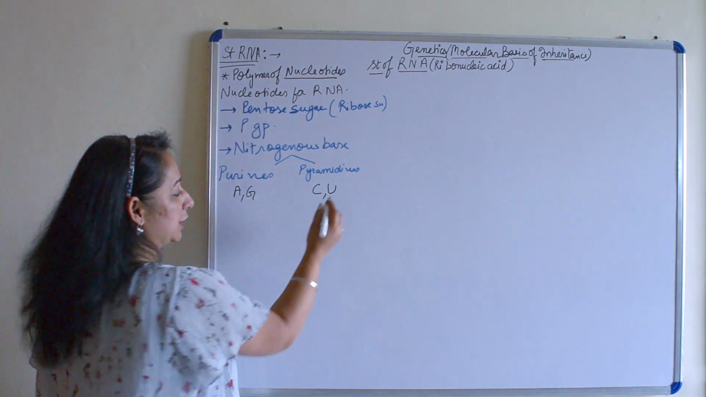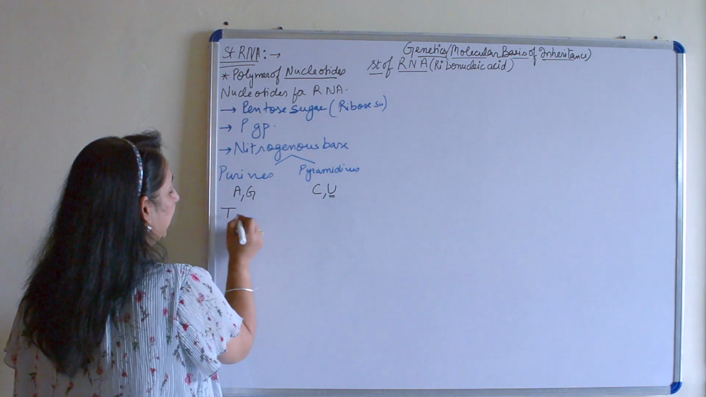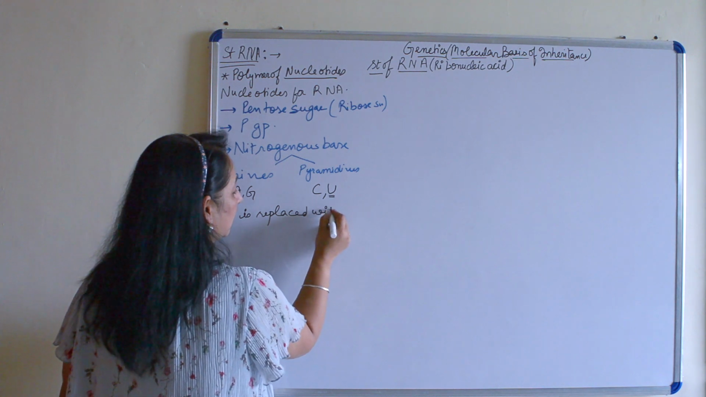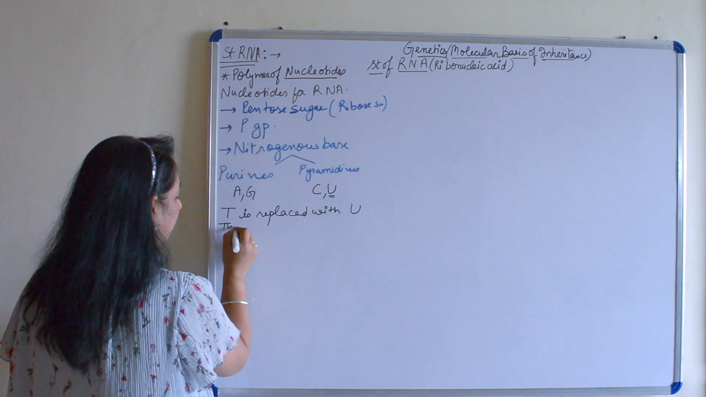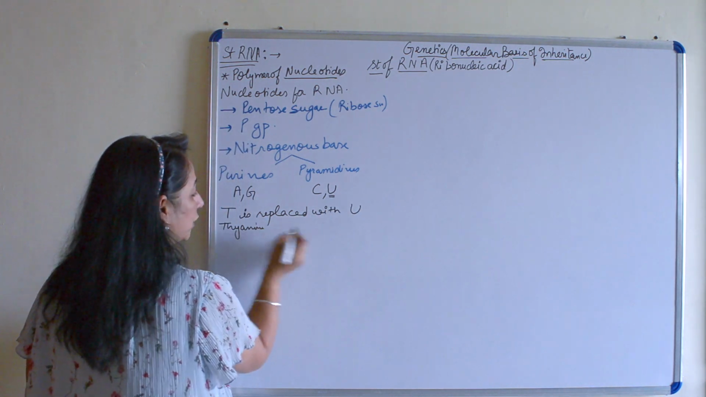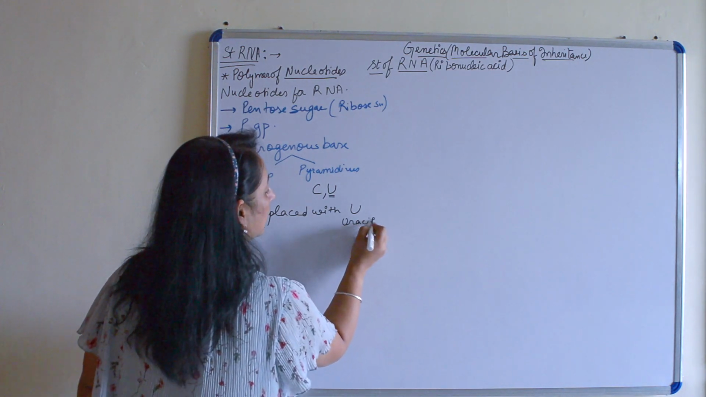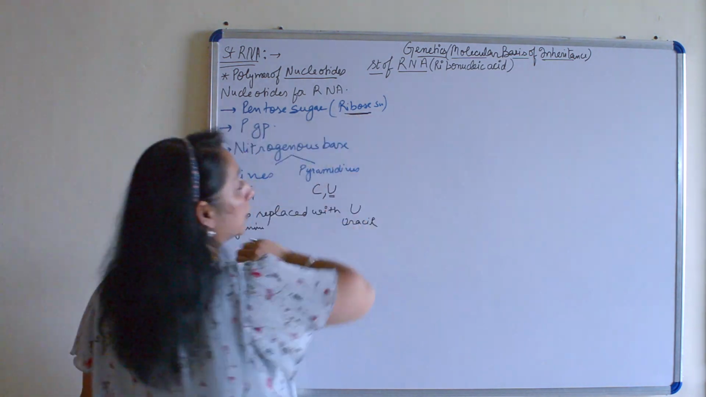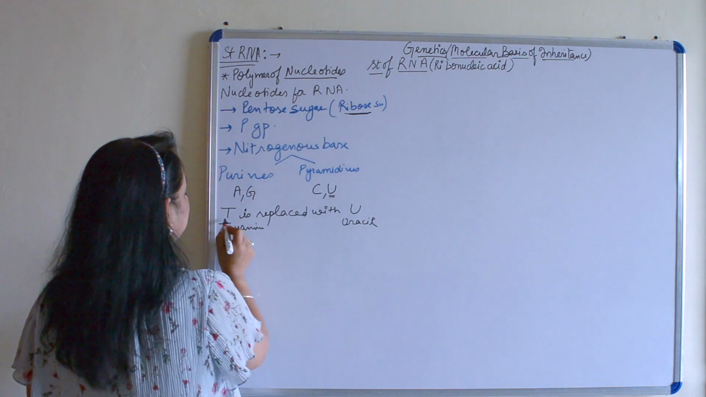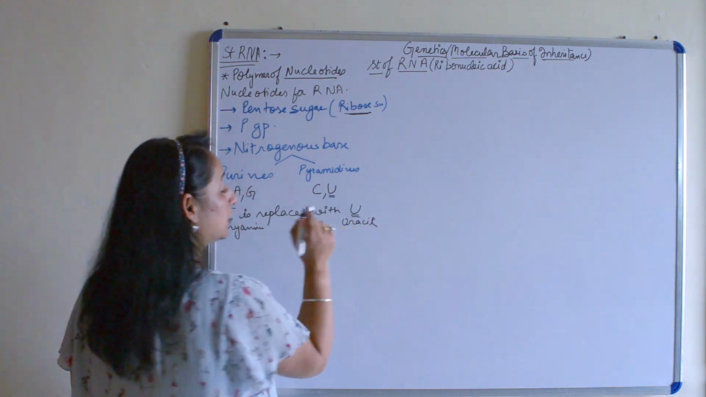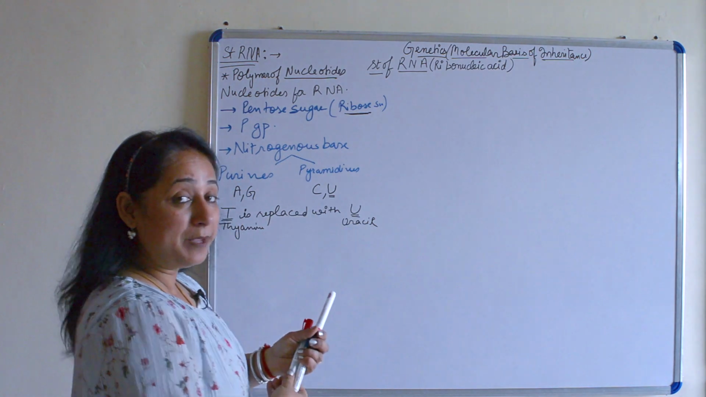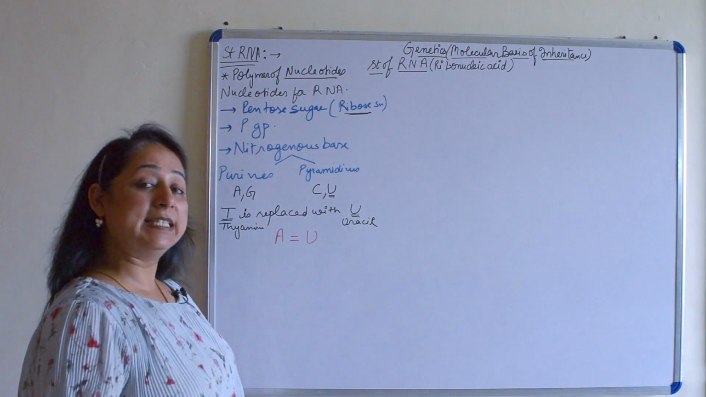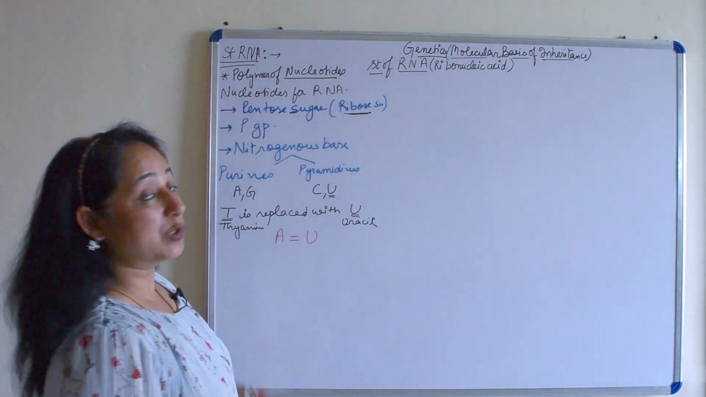So this is the difference. Here T is replaced with U. What is T? Thymine. What is U? Uracil. Fine. So what 2 differences do we have? Ribose sugar is there and thymine is replaced with uracil. That means when the bond will be formed now, adenine is going to bond with uracil instead of thymine. So this is the difference.